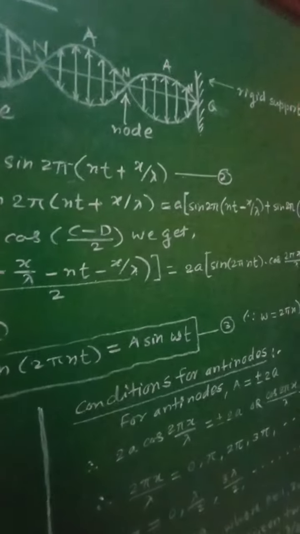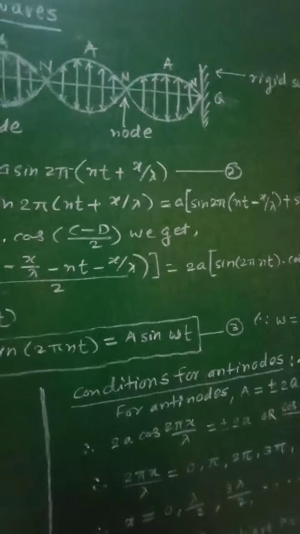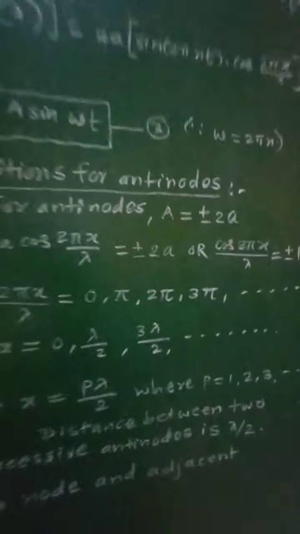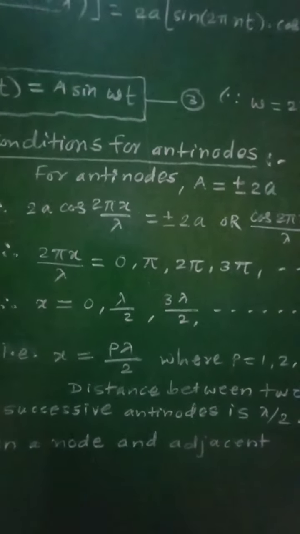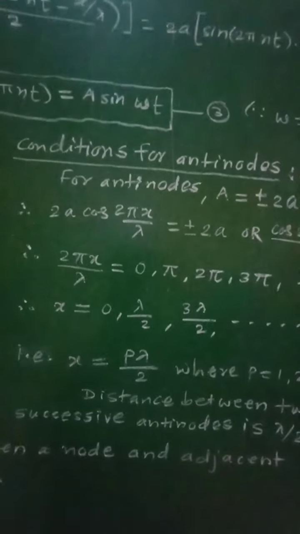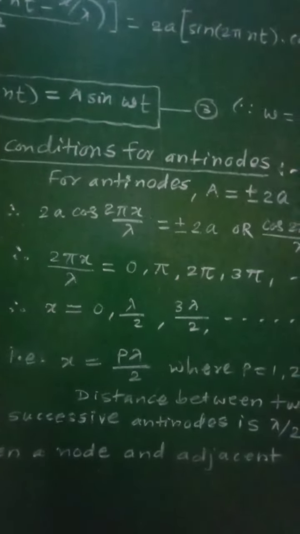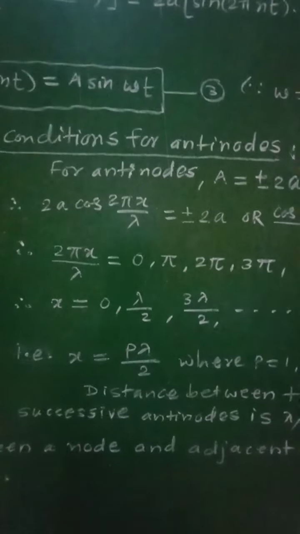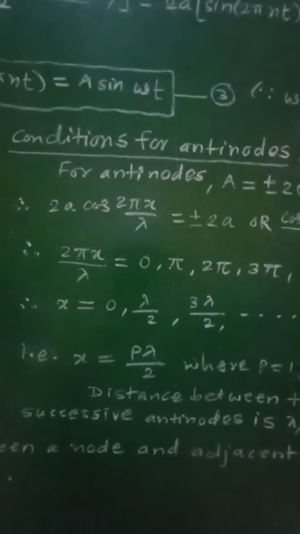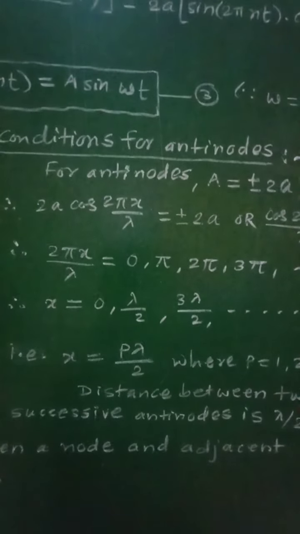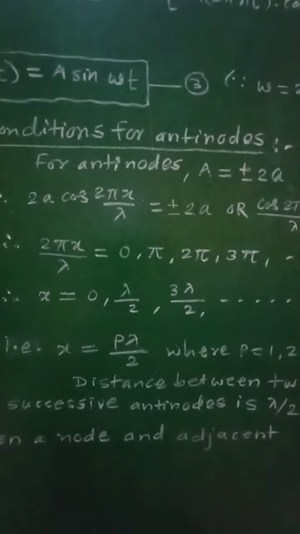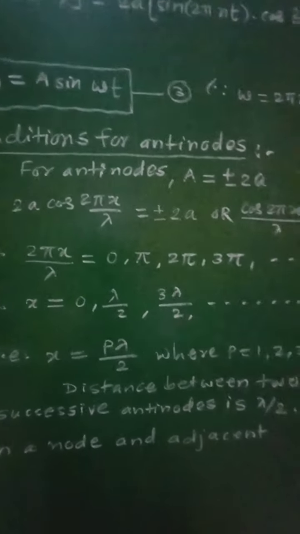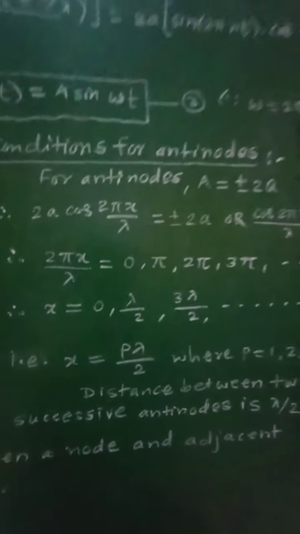Now similarly we can find the conditions for antinodes. Antinodes are the points along the stationary waves which have maximum displacement. This maximum displacement is possible if the amplitude is maximum, that is A equal to plus or minus 2a.